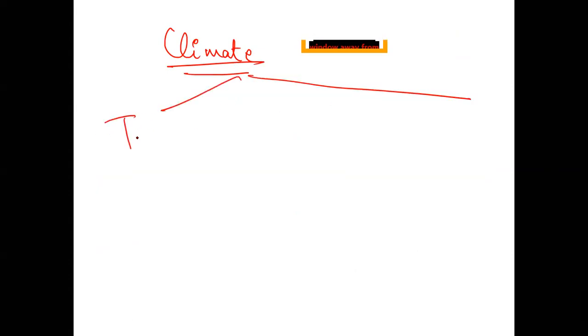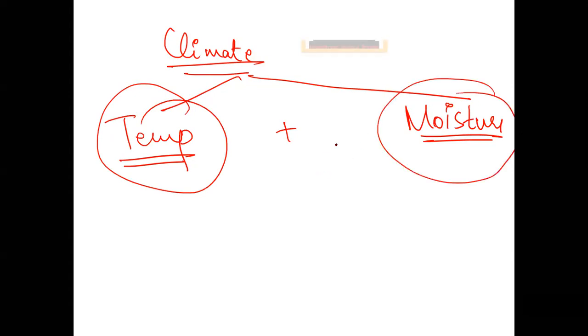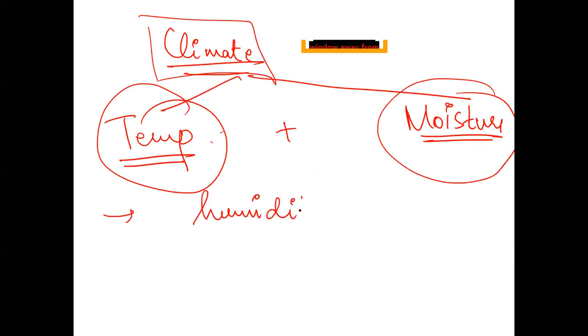My climate is nothing but the interplay of two major factors: temperature and moisture. If I understand how temperature has its effect and how moisture has its effect, I can understand the entire climatology. Their interplay explains latitude, altitude, distance from the sea, everything. So it is basically temperature and moisture. Also, I can say in a combined way, the overall humidity will determine the kind of climate that area will have.